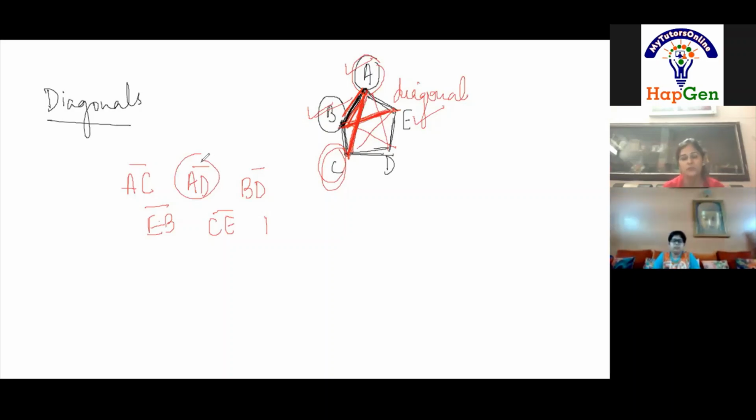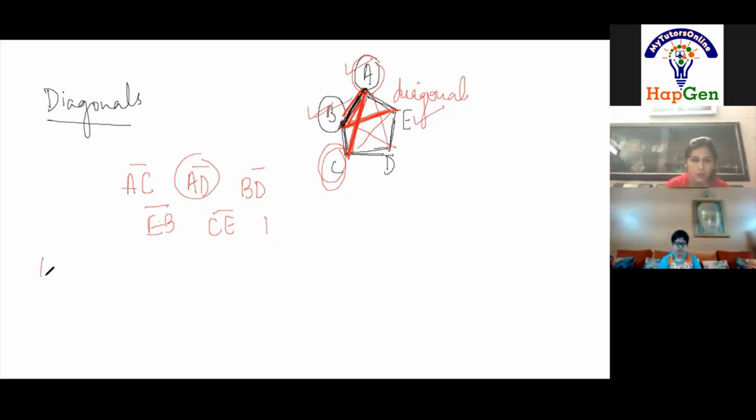So now you know how to draw a diagonal. It's very easy to draw a diagonal. How can you draw a diagonal? By joining two vertices which are not adjacent. Okay. Please repeat the definition once again. What are diagonals? Diagonals are lines made when we join two vertices which are not adjacent to each other. Very good.